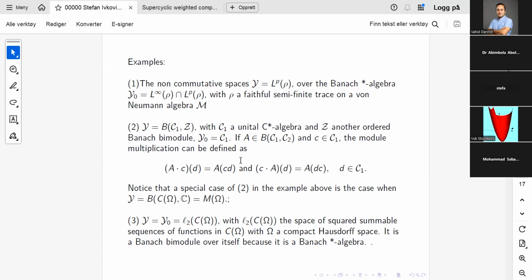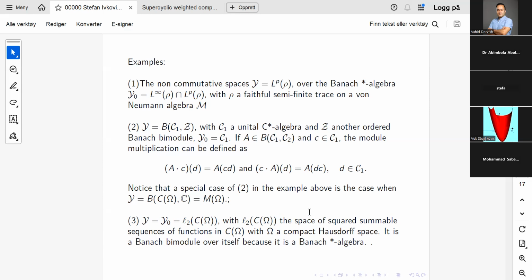Another important example is the space of operators. So if C1 is a unital C-star algebra and Z is some other ordered Banach bimodule, then we can consider the space of bounded linear operators from C1 into Z, and then it turns out that this is also a Banach bimodule over C1. The multiplication is defined in a natural way here. By the way, this is a misprint. It should be Z, not C2. So we can define module multiplication, and this becomes then a Banach bimodule over C1.